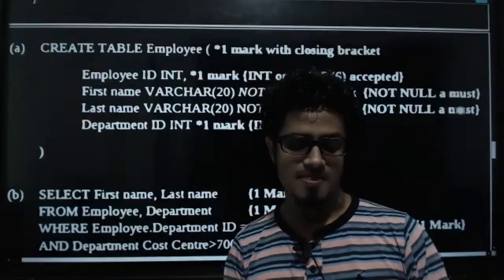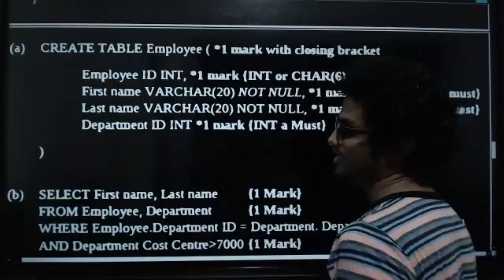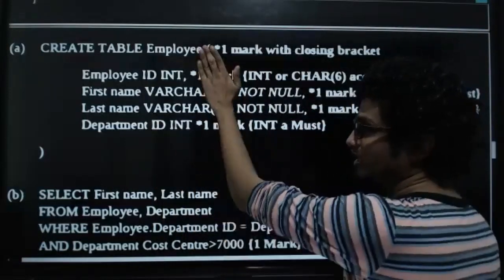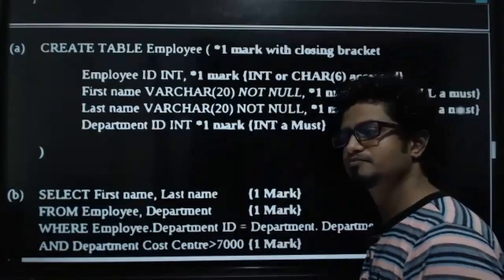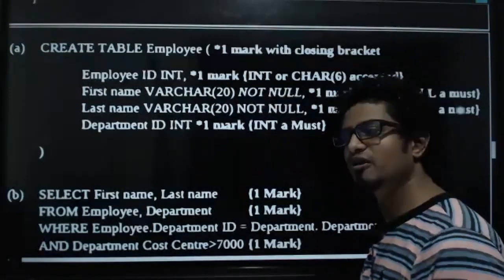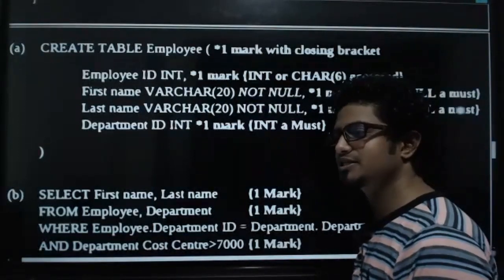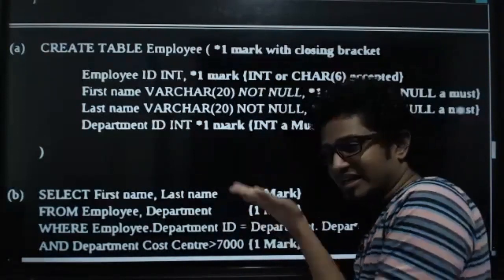So accept your level. Even if a student has not mentioned primary key or foreign key, according to this marking scheme you are getting full marks. Fair enough. But you know what mistakes students are making? Sometimes we don't even feel like cutting their marks off.